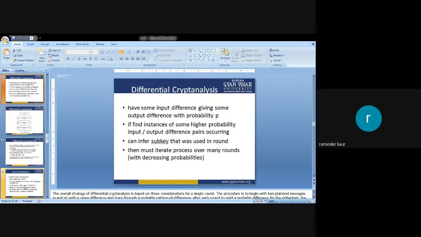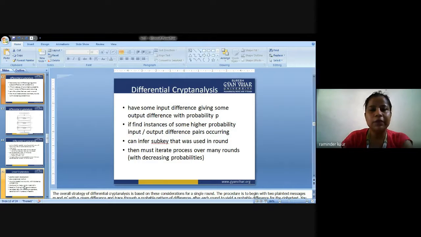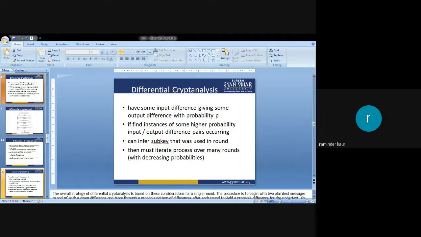So next is differential cryptanalysis. It would have some input giving some output differences with probability P. Find instances of some higher probability input-output difference pairs occurring. It can infer the subkey that was used in the round. Then you must iterate the process over many rounds. Obviously, checking rounds are already there.